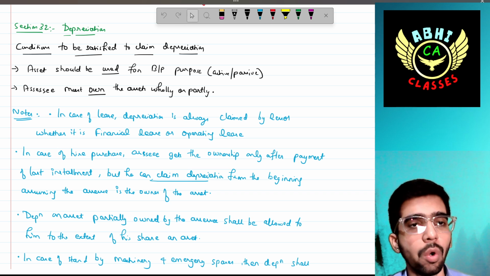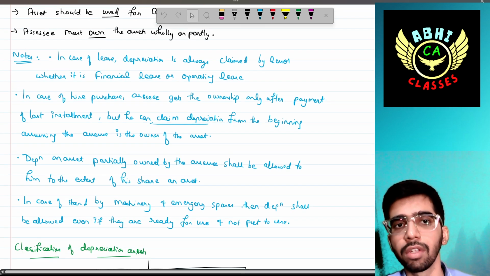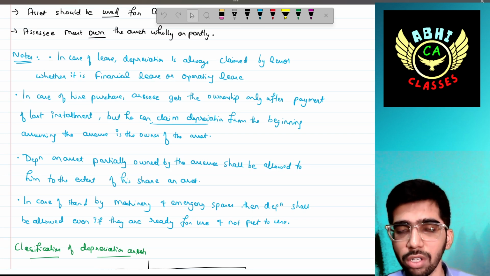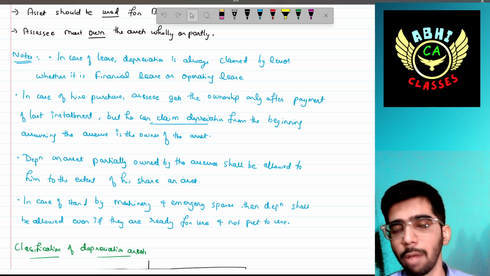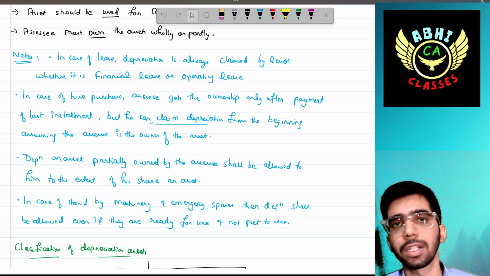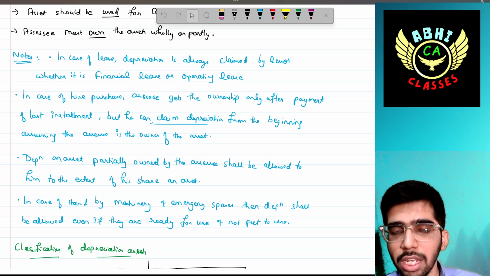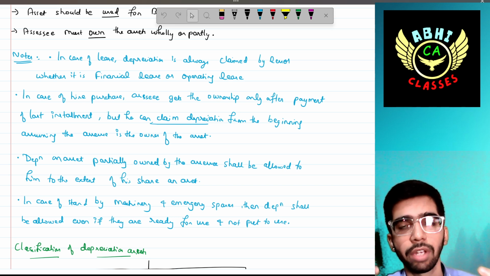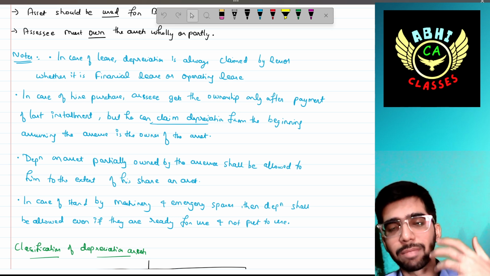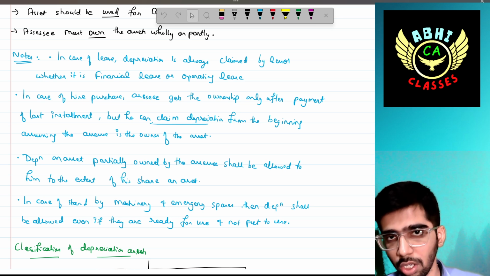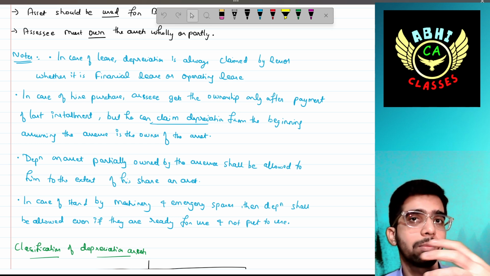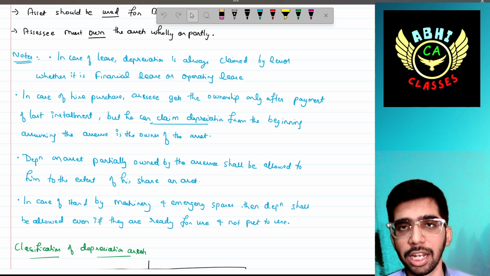Okay. Then some notes. In case of a lease transaction, the depreciation is always claimed by the lessor, whether it is a financial lease or an operating lease. You have gone through this concept thoroughly in your first paper, accounting: the classification of financial lease and operating lease, and the difference between the two. In case of lease, depreciation is always claimed by the lessor only. The lessee is not eligible to claim depreciation because it has already been claimed by the respective lessor of that asset.